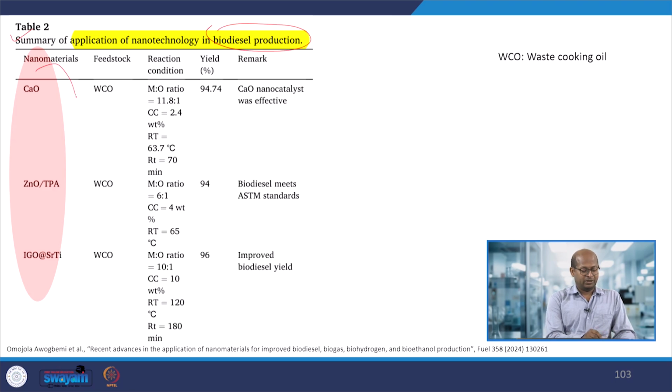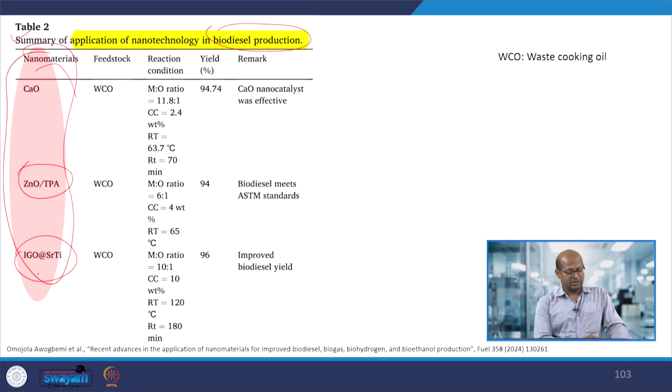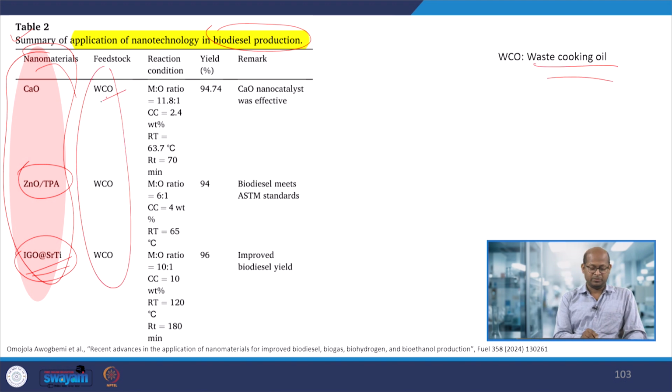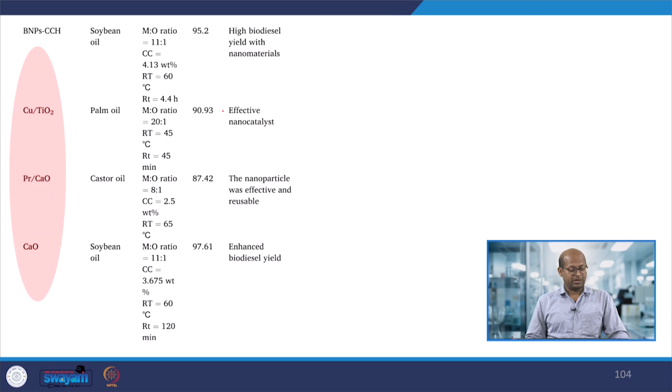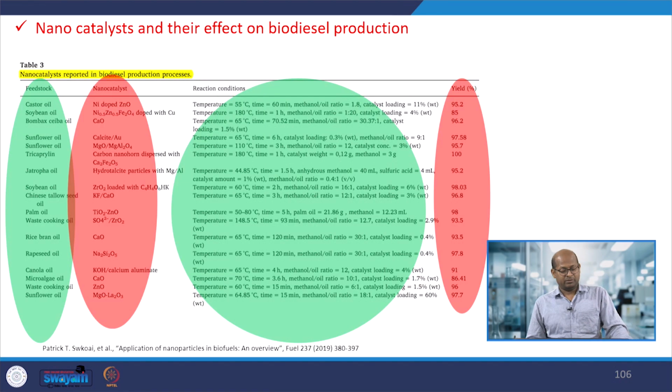So different types of nanomaterials, calcium oxide, zinc oxide, TPA, IGO, strontium titanium oxides, these nanomaterials, and these are the feedstocks we can use, waste cooking oils or whatever. So for the yield increase, the calcium oxide nanocatalyst is very effective and increases a good amount of yield for this biodiesel production. Similarly other materials also we can use for biodiesel production.